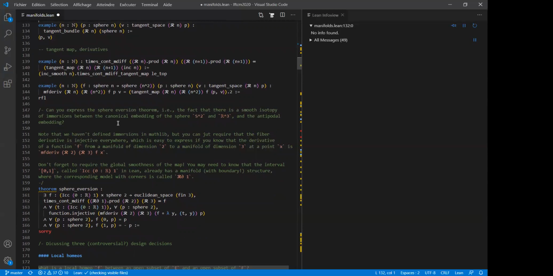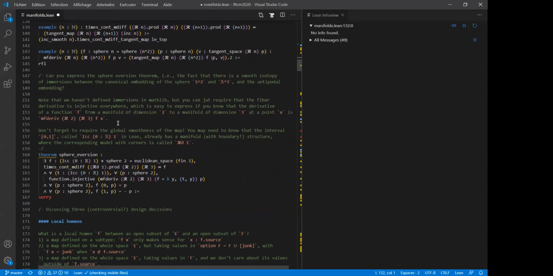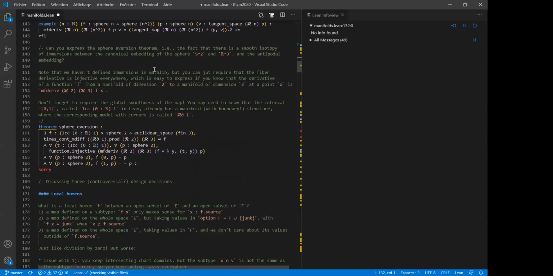The sphere eversion theorem is a theorem that tells you that you can deform the sphere to exchange the inside of the sphere and the outside of the sphere while remaining immersed all the time. And we have enough language to say this in a pretty nice way.